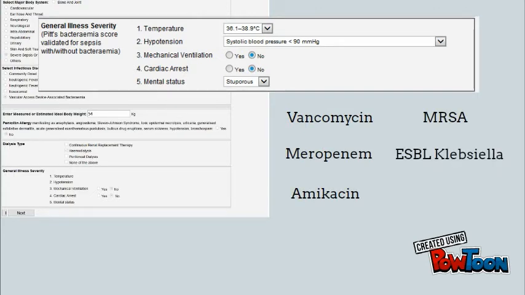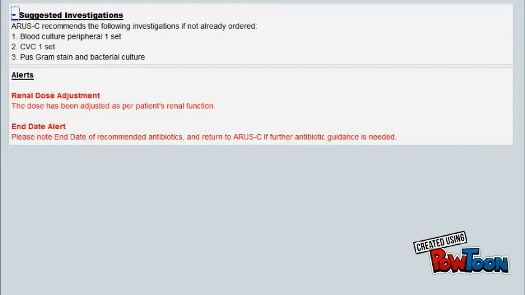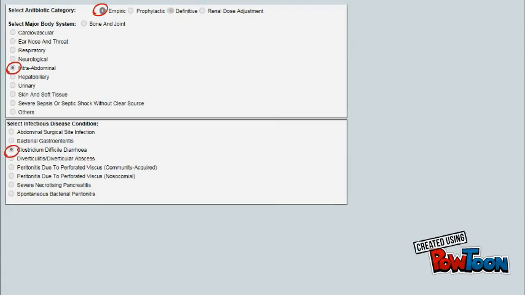Carbapenems are first line for ESBLs. MRSA and carbapenem-resistant Acinetobacter can be covered by vancomycin and amikacin. A definitive diagnosis of catheter-related bloodstream infection requires positive percutaneous blood culture results with concordant microbial growth from the catheter tip or catheter-drawn cultures. Concurrently, ARUSC was queried for antibiotic recommendations for Clostridium difficile diarrhea.